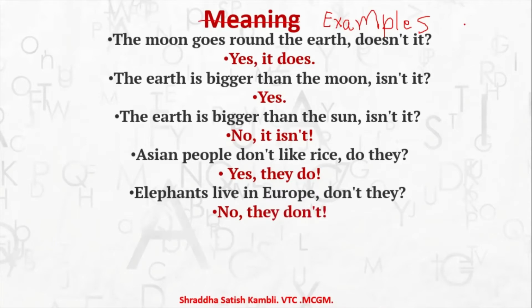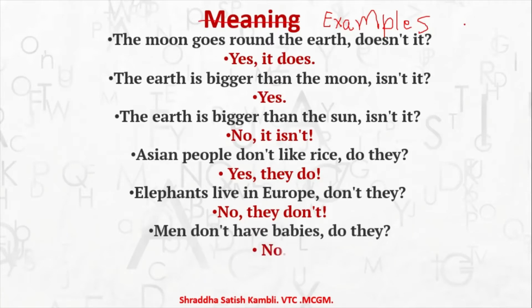So, no, they don't. We don't find too many elephants in Europe. Where do you find elephants? We have Asiatic elephants found in Asia, and we have African elephants with those big ears. So usually in Europe we do not find elephants. So no, they don't. What about men don't have babies, do they? No, simply no. No, they don't.